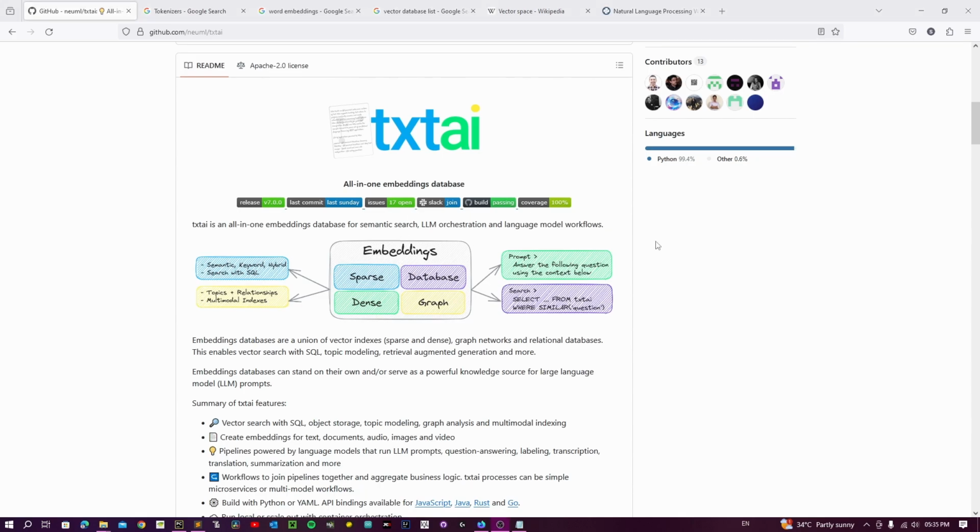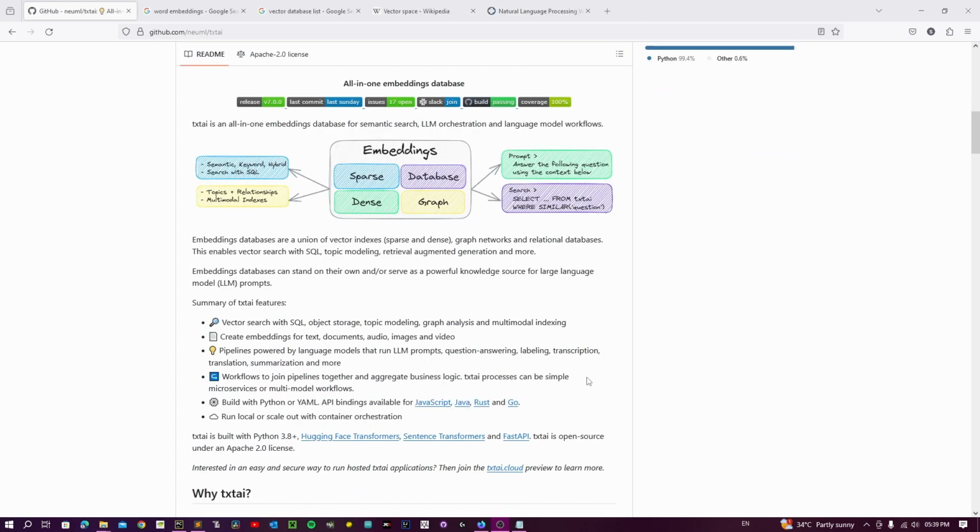And large language model workflow simply means that it's able to handle workflows from different large language models to get a common task achieved. Using txtai, we can do a lot of embedding based, data based, vector indexing and similarity search, differential search, topic modeling, etc. What is the big hype about embeddings after all?